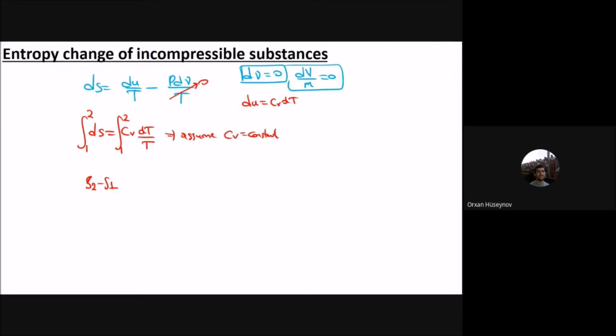And if you assume that Cv is constant, then you will have Cv ln T2 by T1. This one will be Cv average. This is the entropy relationship for incompressible substances. For incompressible substances, entropy change is equal to Cv average ln T2 by T1. Okay, and the entropy change of the ideal gases, now let's see that one too.